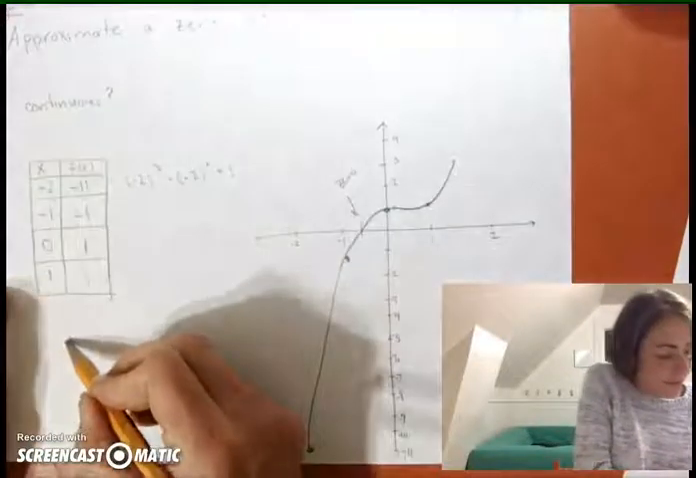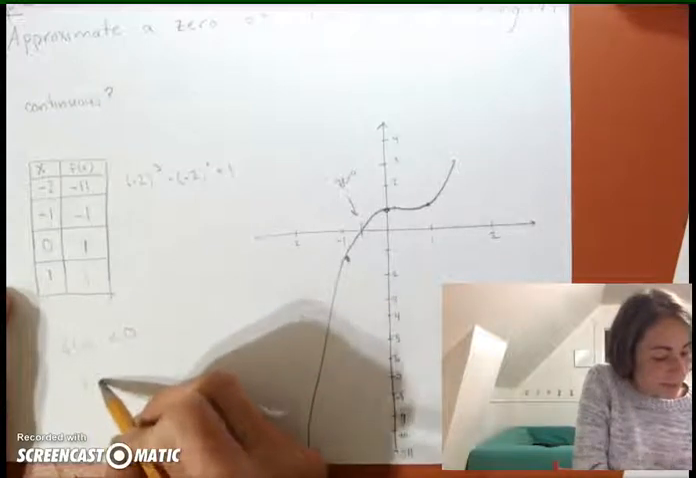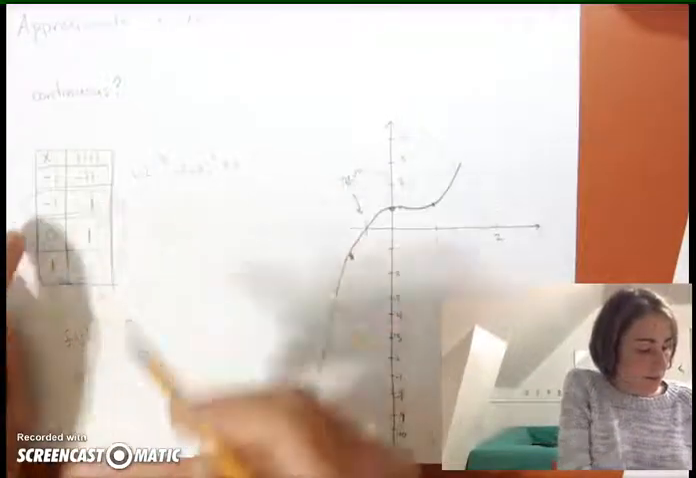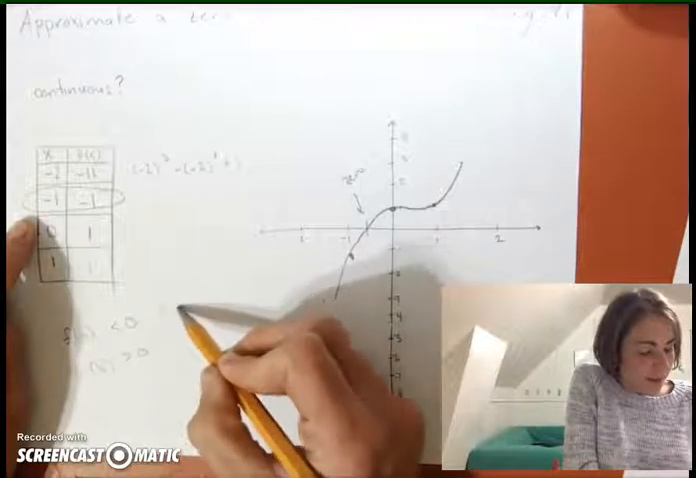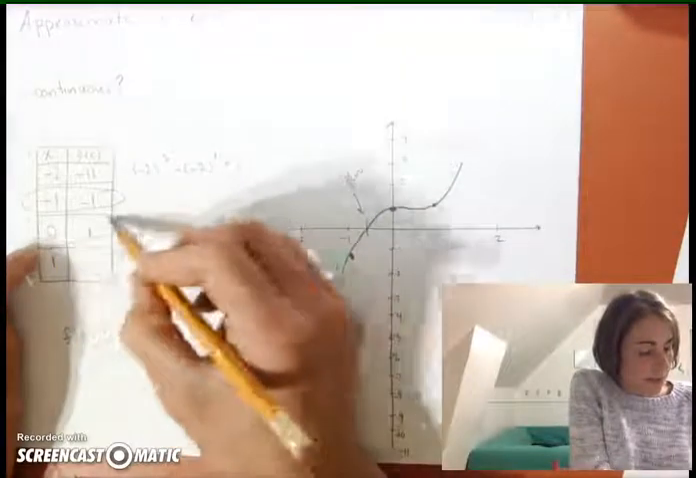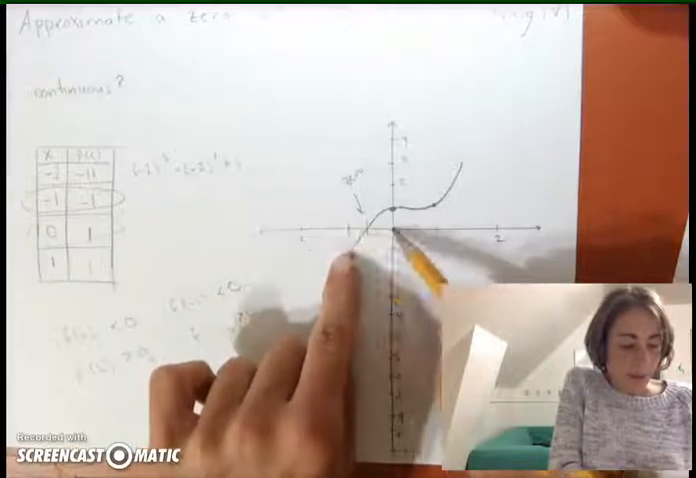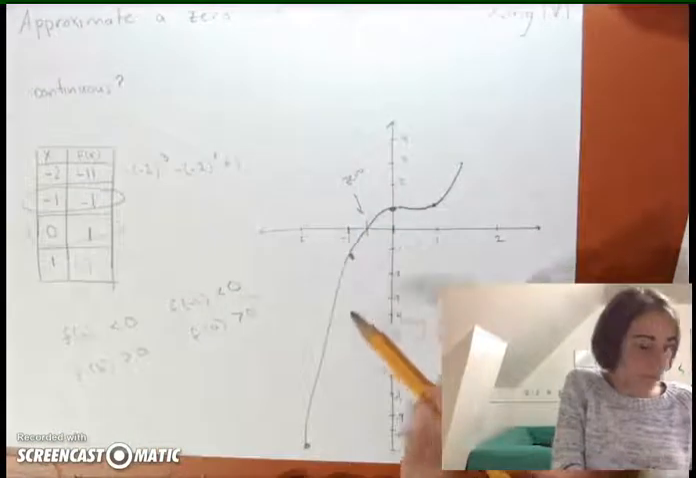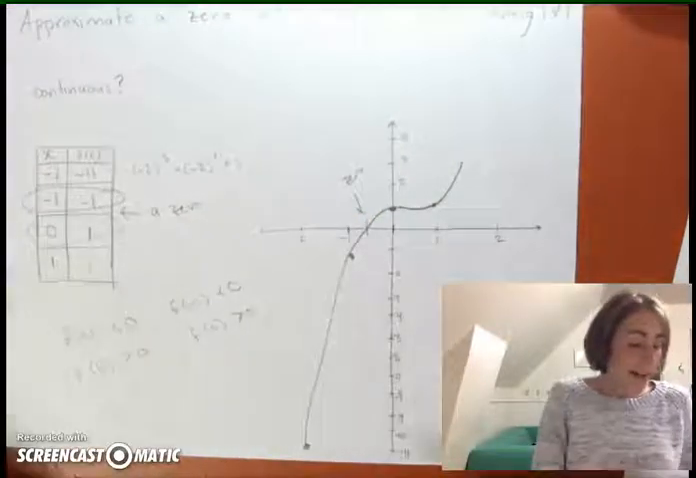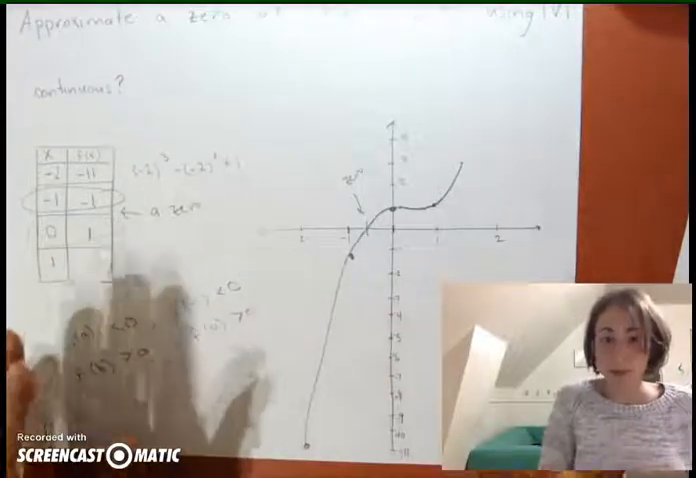So I need to find an f of a, which is less than 0, and an f of b, which is greater than 0. So here's one. F of -1 is less than 0. Here's one that's greater than 0. F of 0 is greater than 0. So I know that somewhere between -1 and 0, I have a 0. So somewhere in here, there's a 0. So the intermediate value theorem gives me an estimate. It tells me that somewhere between -1 and 0, I have a 0.